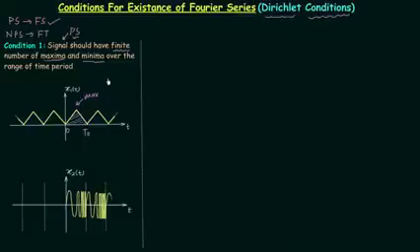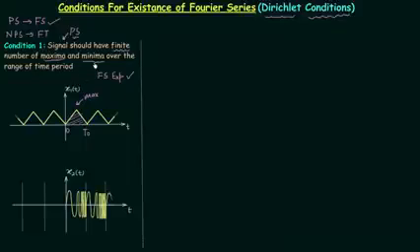And hence the Fourier series expansion for this signal will exist, because you can clearly see over the range of time period there is only one maxima, and therefore we have finite number of maxima.